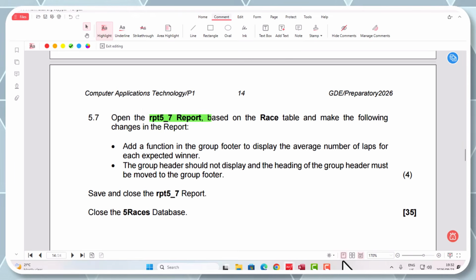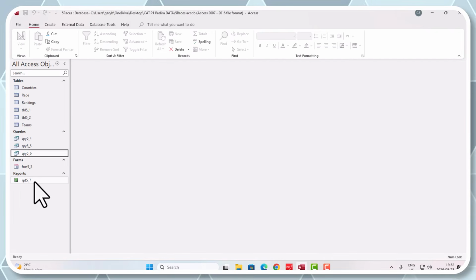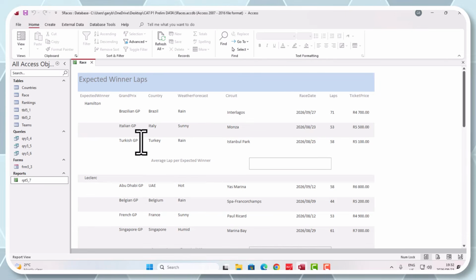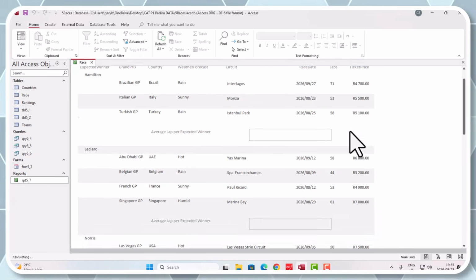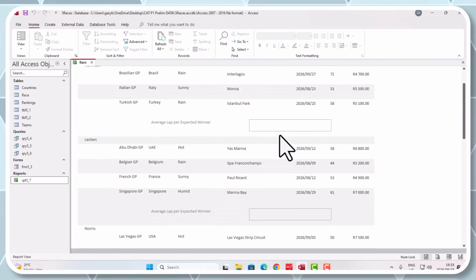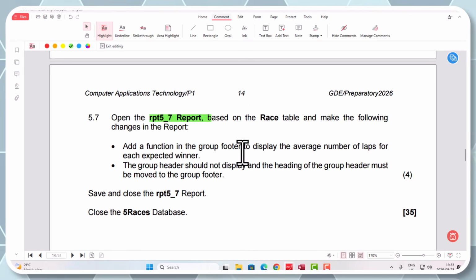Right. Open report 5_7. All right, let's go and look at this 5_7. So there we can see it. Okay, expected winners, right, and there it goes. Okay, right, great. So we could see that. Okay, let's go see what more they want here.